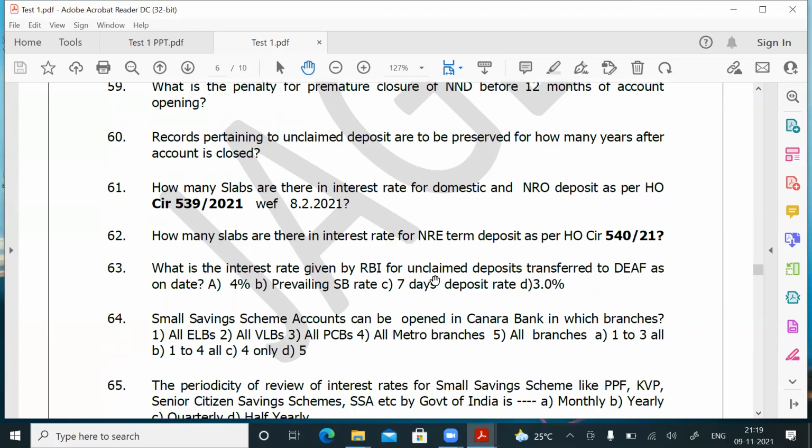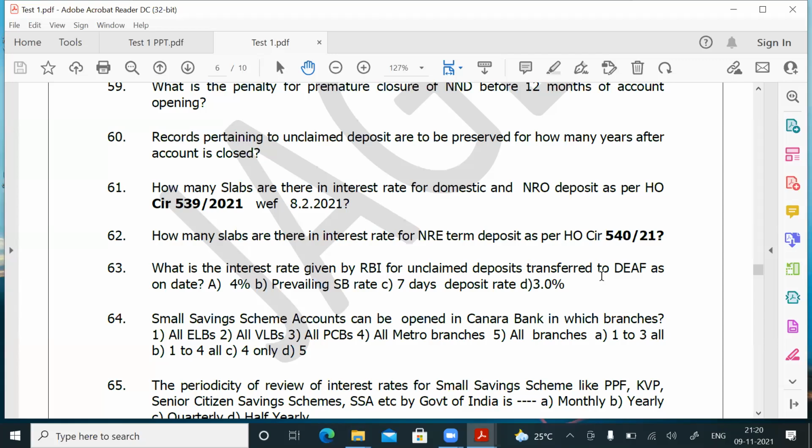What is the interest rate given by RBI for unclaimed deposit transferred to DEAF as on date? DEAF is formed as per which section? Sometimes they will ask the same DEAF question in parts: 1 to 2, 2 to 3, 3 to 4. First, they will ask when the concept of DEAF deposit came into the banking industry. You have to give the answer: June 2014.